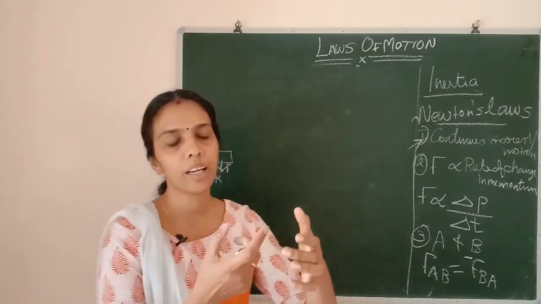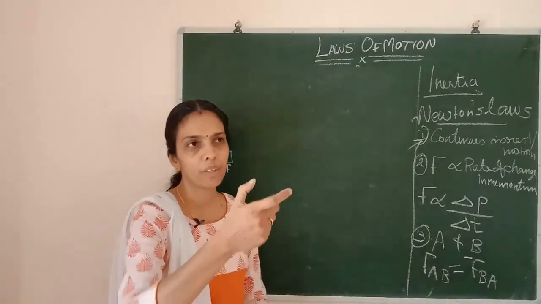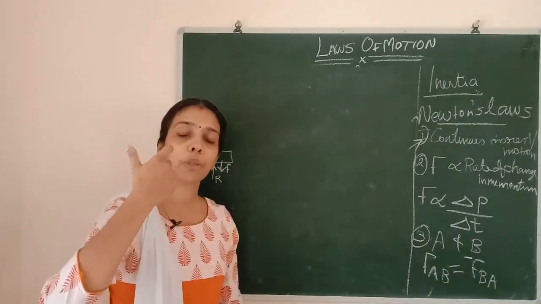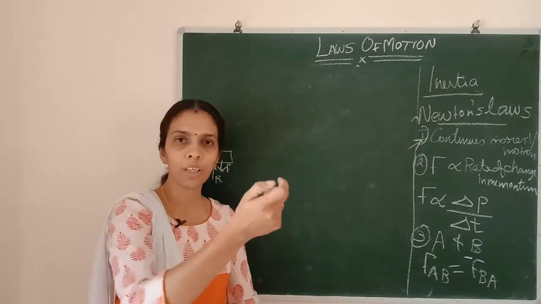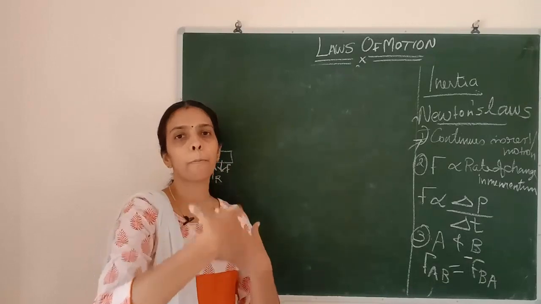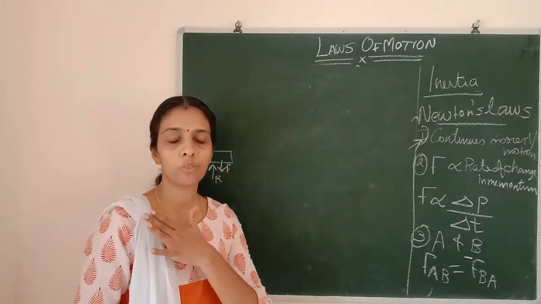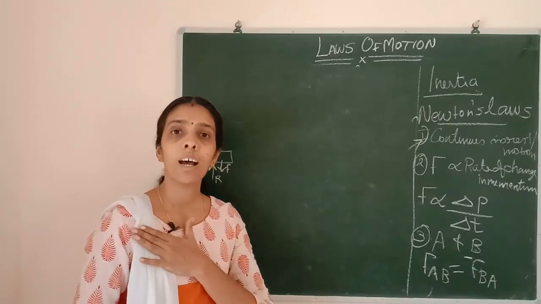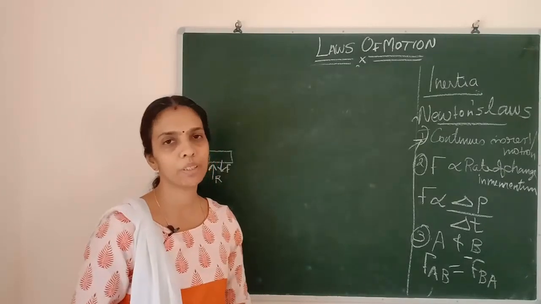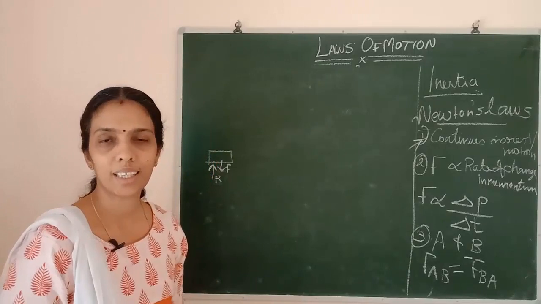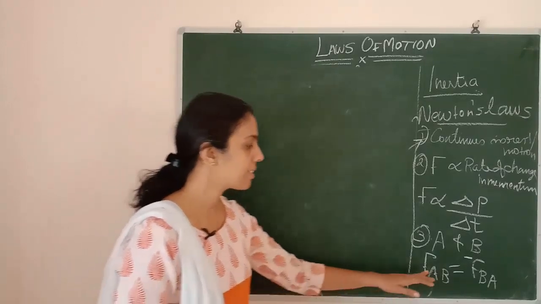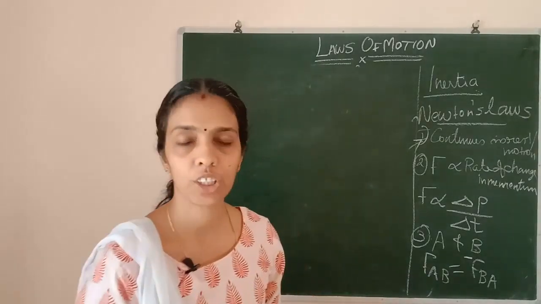When the bullet moves with a particular velocity, the gun gives a backward motion, isn't it? That is why soldiers always keep the gun at the chest when they shoot, because of the reactional force.